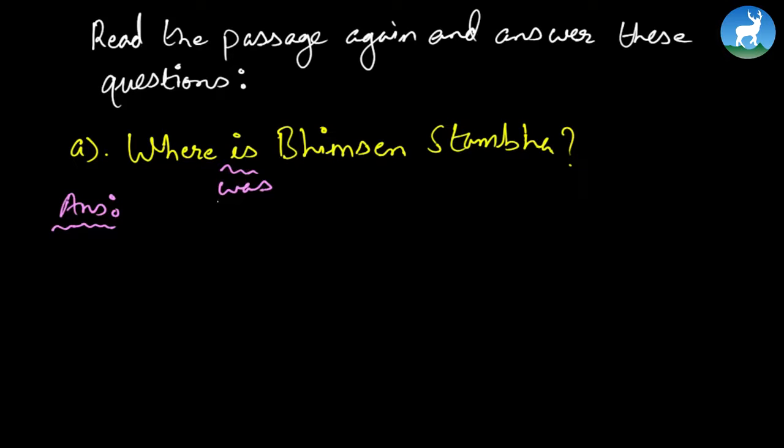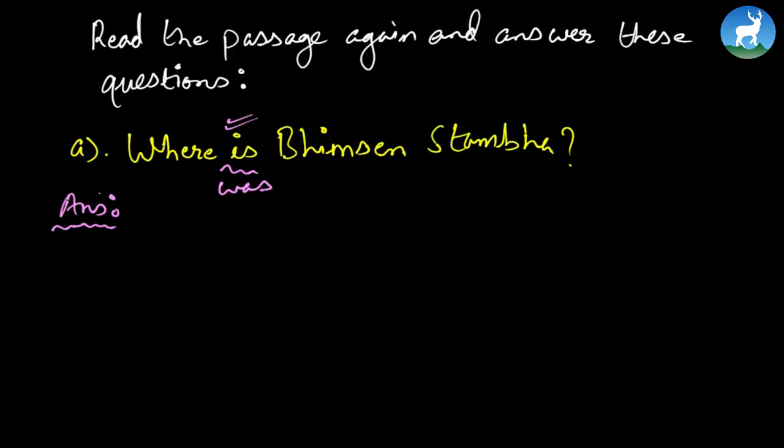The passage talks about Bhimsen Stamba or Dharara still standing strong in Sundhara, Kathmandu, which sadly is not the fact today, but let's go with the passage, so we will follow simple present here.